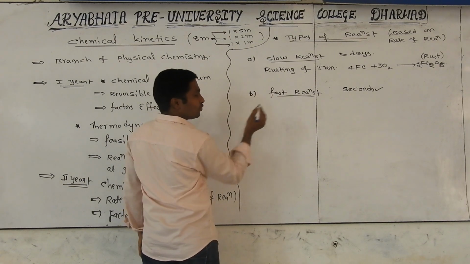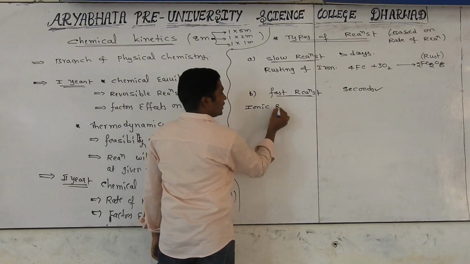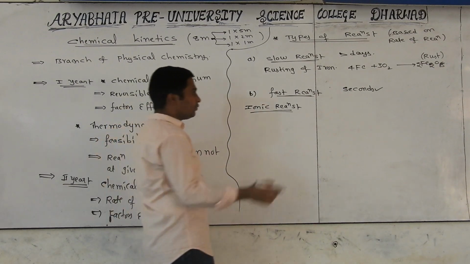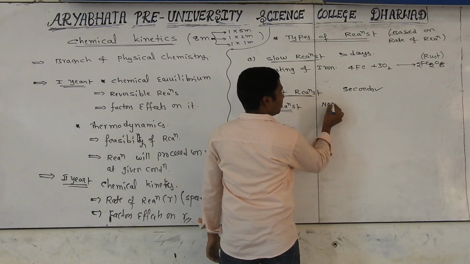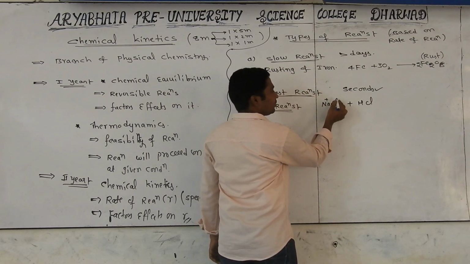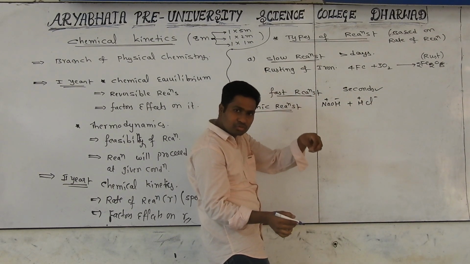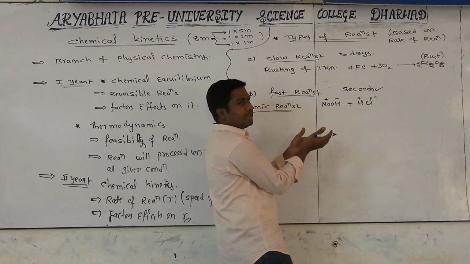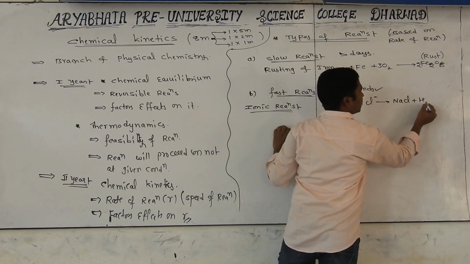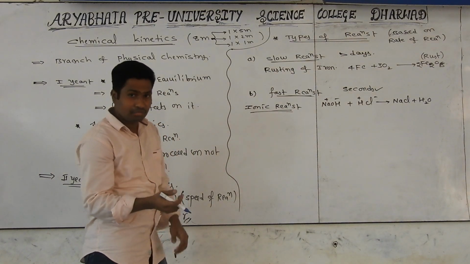I will give you some examples of fast reactions. It is nothing but all ionic reactions. Ionic reactions are very fast. We already studied this in chemical bonding. For example, you take one acid and one base. What happens here? They are already in the form of Na+ and OH-, and H+ and Cl-. They are already in the form of ions in those solutions. Automatically recombination happens, and it becomes NaCl plus water. This happens just after mixing. We get the products immediately. That's why it is called a fast reaction.